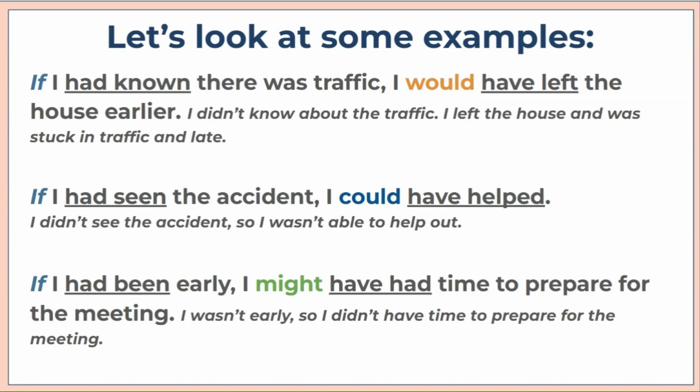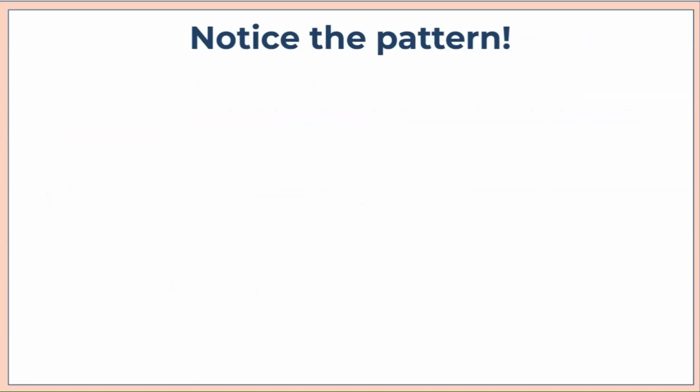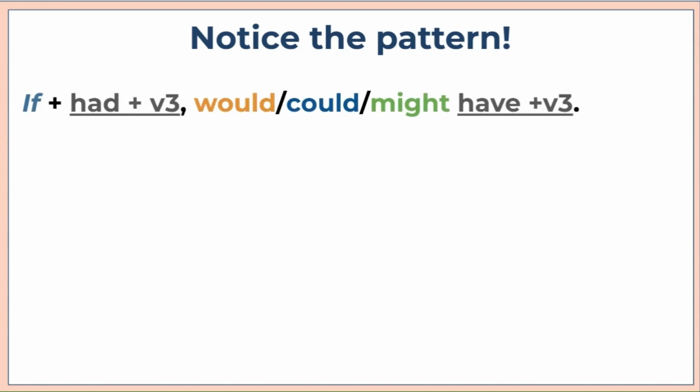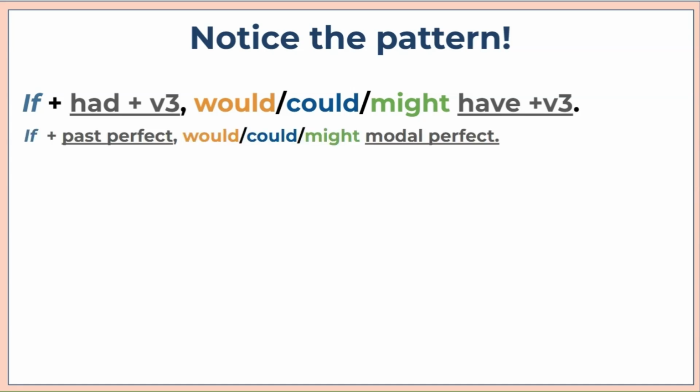All right, let's notice the pattern for our conditional sentence. We can always start with if, followed by had, plus the past participle or verb 3, and then follow with our modals would, could, or might, have, plus verb 3. Now, I know this looks like a lot, so let's break it down.